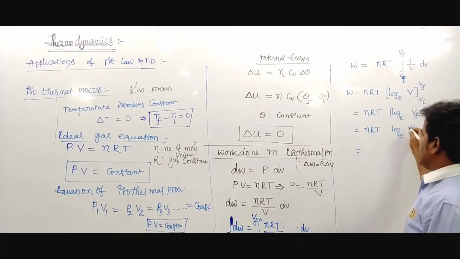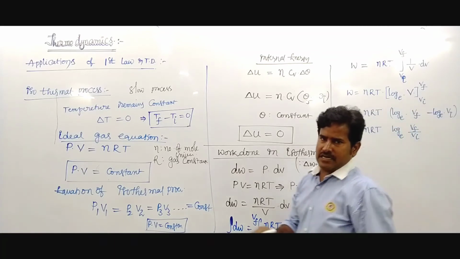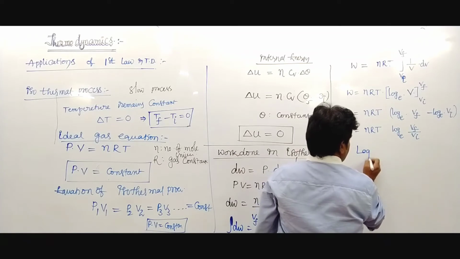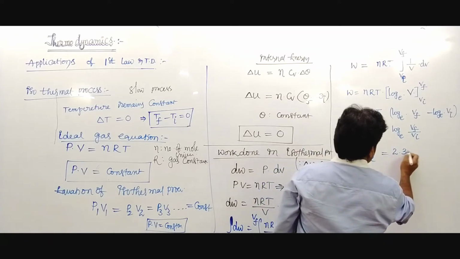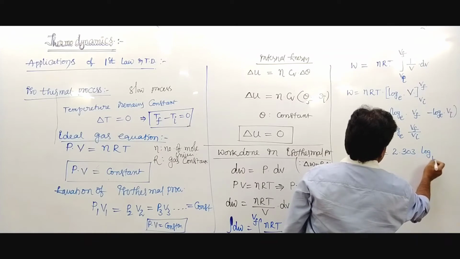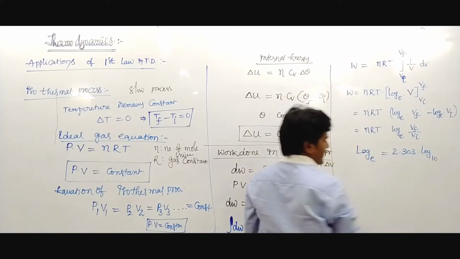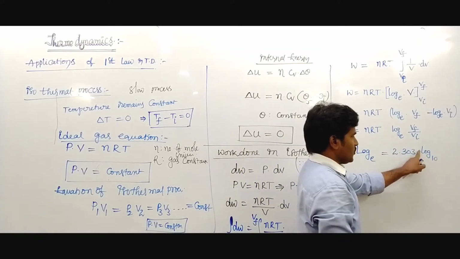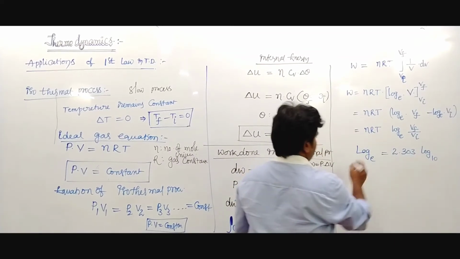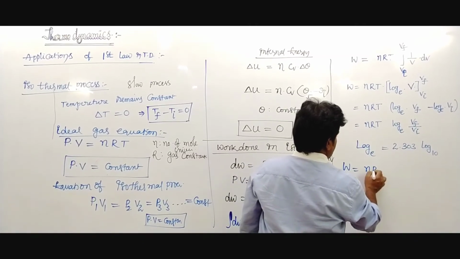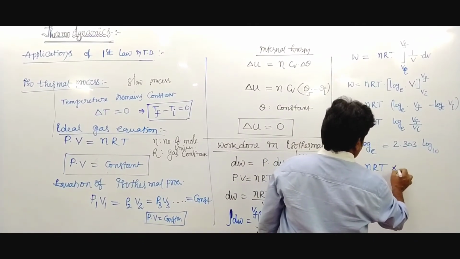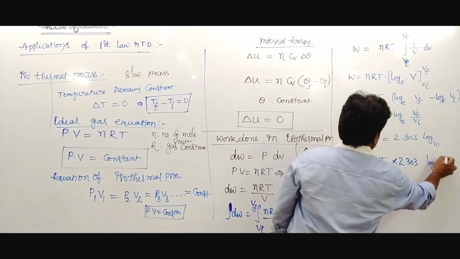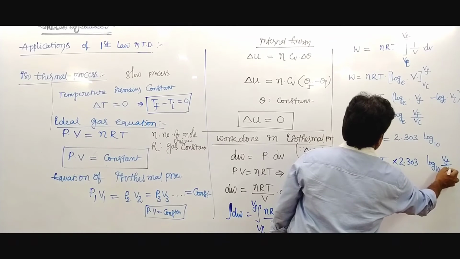Log base e is converted into log base 10 by multiplying by 2.303. So the work done becomes nRT into 2.303 log base 10 V final upon V initial.